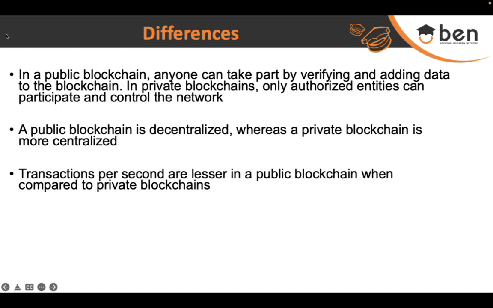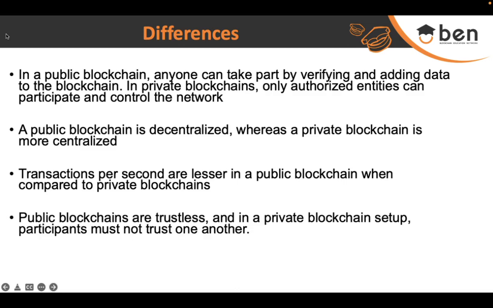Third, transactions per second are lower in a public blockchain compared to a private blockchain, so private blockchains are faster. Blockchains are trustless, and in a private blockchain setup, there is always an authentication check at every level. Public blockchain is a trustless system where anybody can be a part of the system.